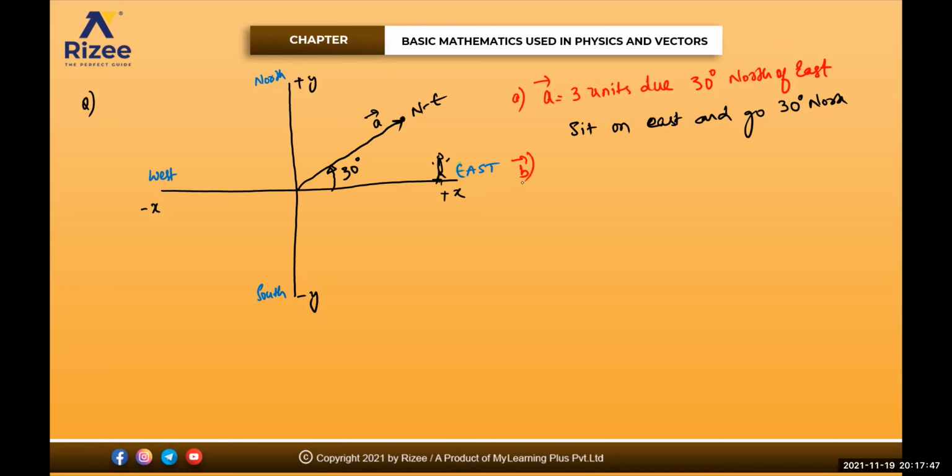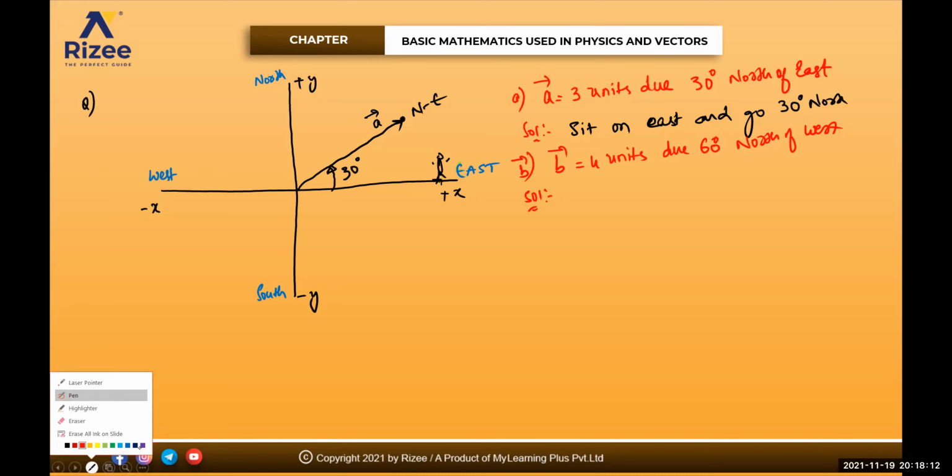Second question. If B bar is equal to 4 units due 60 degrees north of west, can anyone give me the answer for this one?